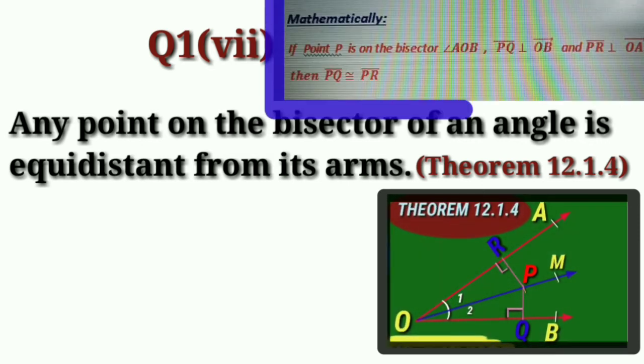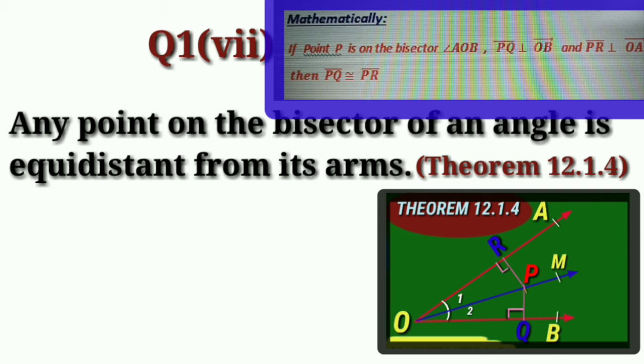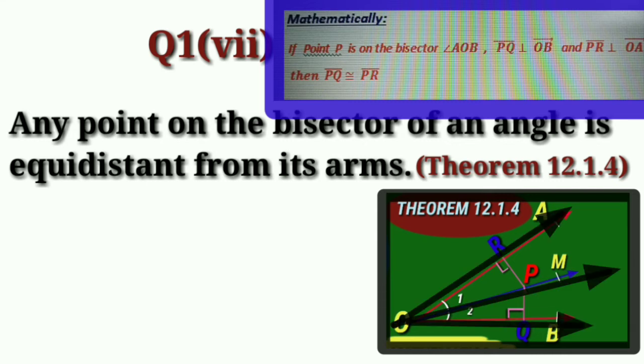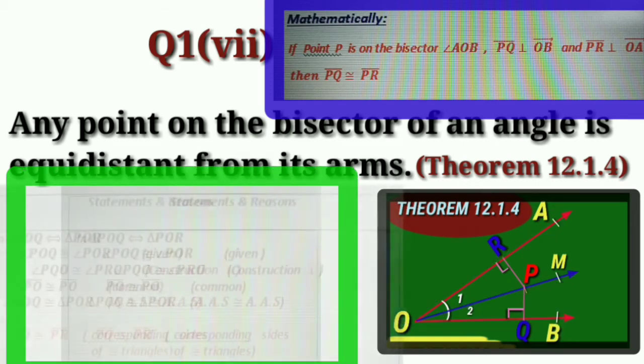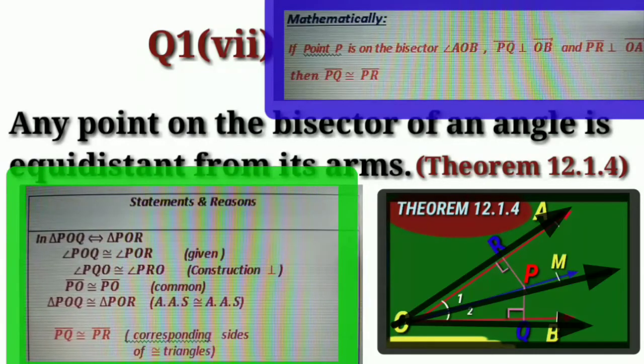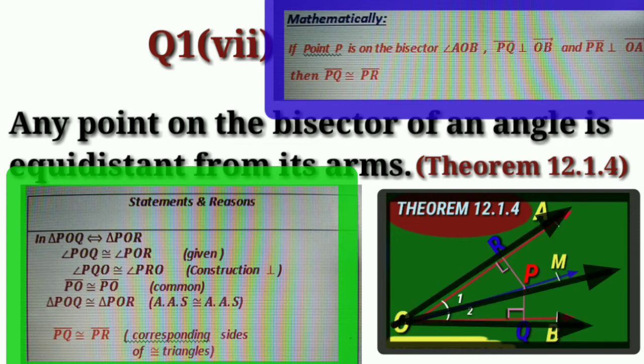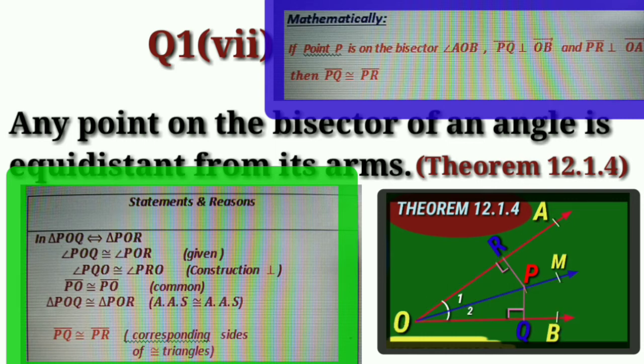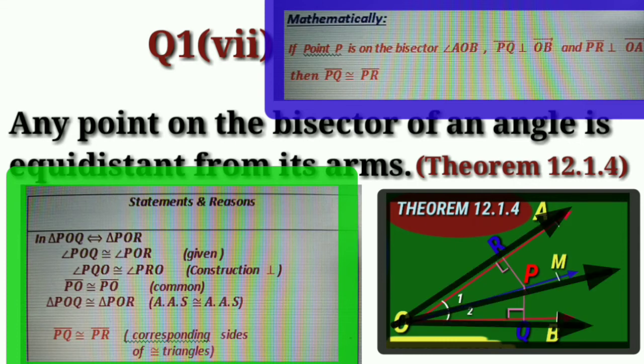Mathematically, if point P is on the bisector of angle AOB, PQ perpendicular to OB and PR perpendicular to OA, then PQ is congruent to PR, in which angle POQ congruent to angle POR is given. Angle PQO congruent to angle PRO is its construction, while PO is common in both the triangles.